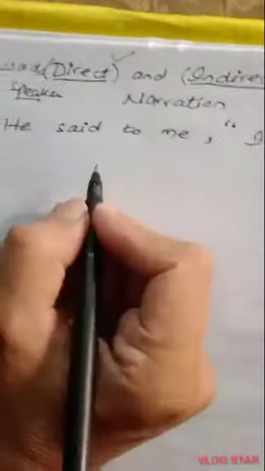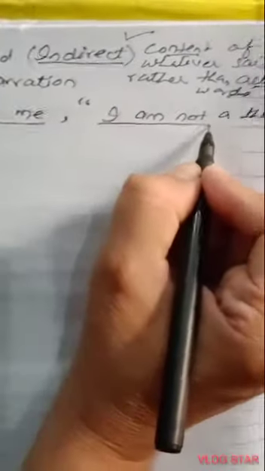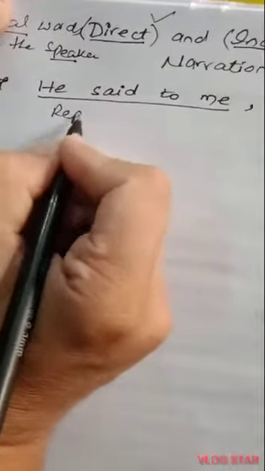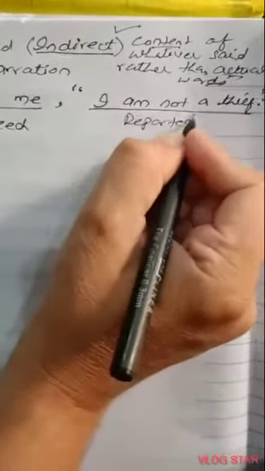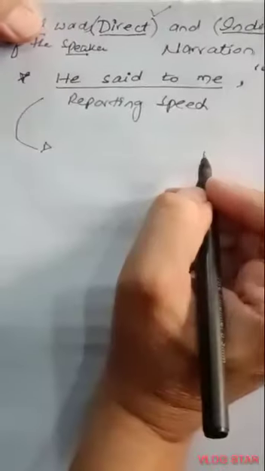Now my dear students, here you can see I have an example for you. He said to me, "I am not a thief." Here the focus is on the actual words which are in the inverted commas. So this is an example of direct speech. In direct speech we have two parts or two clauses. In the first part, this is the reporting speech, and this one is the reported speech.